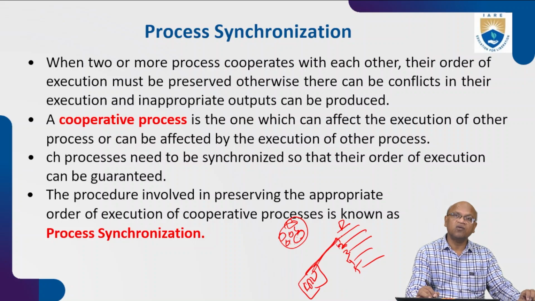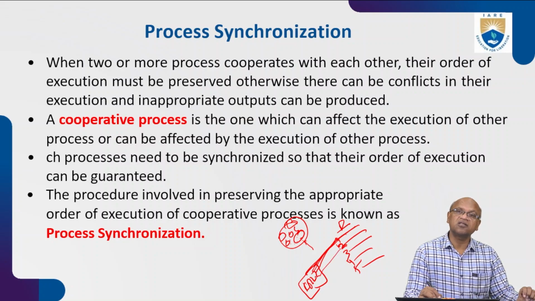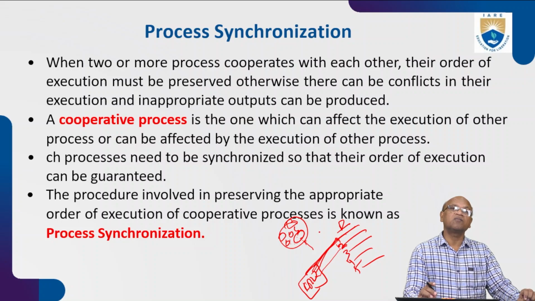When two or more processes cooperate with each other, their order of execution must be preserved. Otherwise, there can be conflict in their execution, and inappropriate outputs can be produced. As we are discussing, one process is coming to the CPU for execution, and the other processes are in the queue. So there must be somebody who monitors that only one process at a time is sent to the microprocessor for execution. No two processes should be allowed inside the microprocessor for execution. This is called process synchronization.